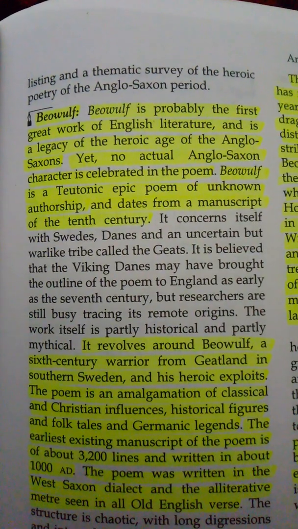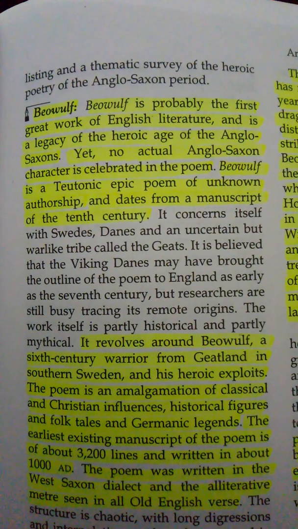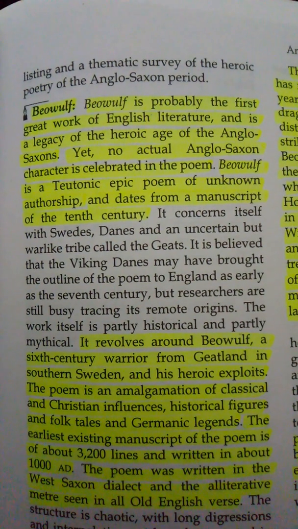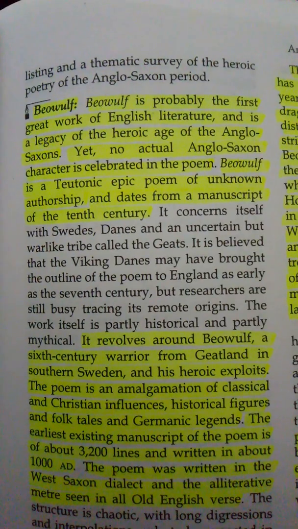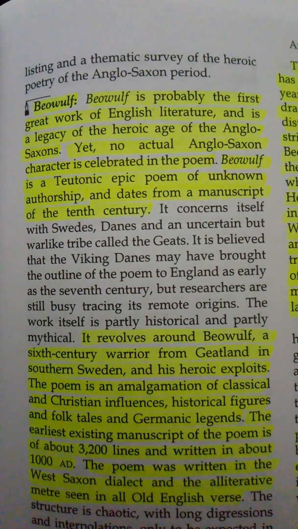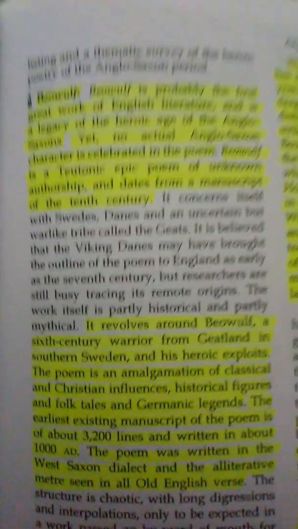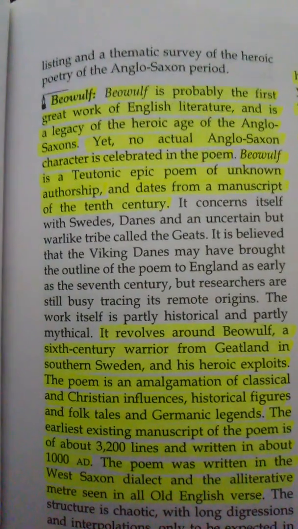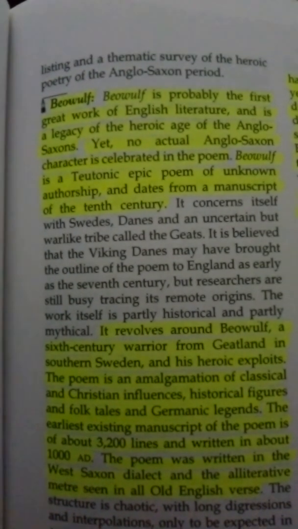Beowulf is probably the first great work of English literature and is a legacy of the heroic age of the Anglo-Saxons. Yet, no actual Anglo-Saxon character is celebrated in the poem. Beowulf is a Teutonic epic poem of unknown authorship and dates from the manuscript of the 10th century. So, these are the important points which you have to keep in your mind as far as Beowulf is concerned.